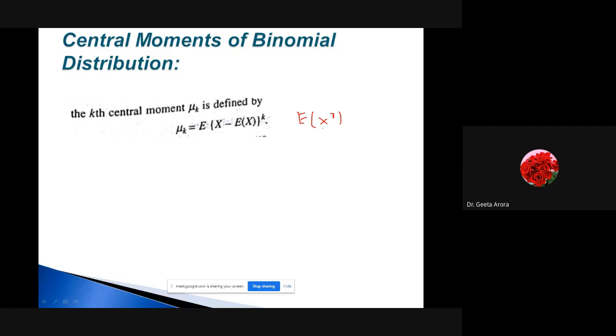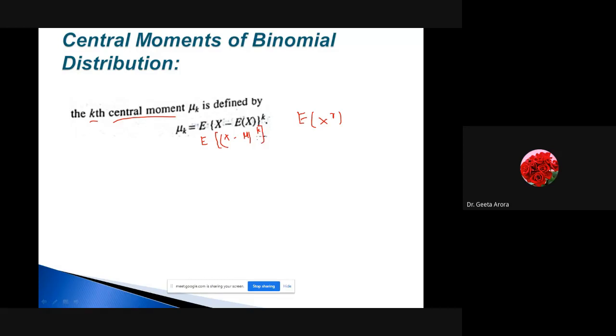Now these are the central moments, and the kth central moment is given by X minus E of X, which is actually mu, raised to power k, and its expected value.